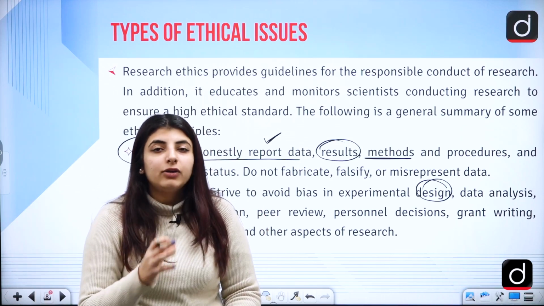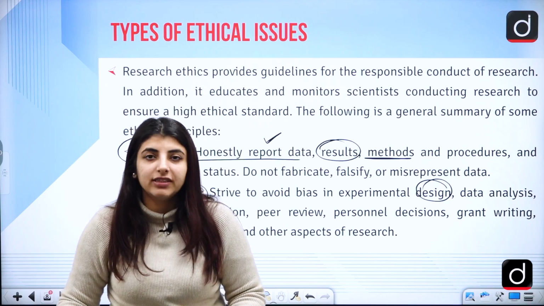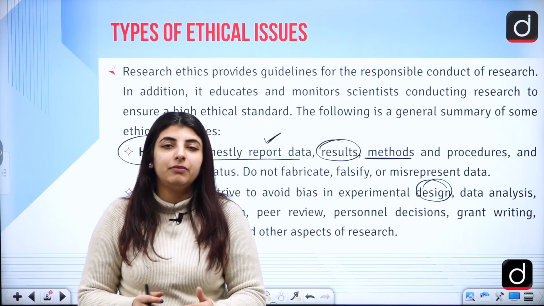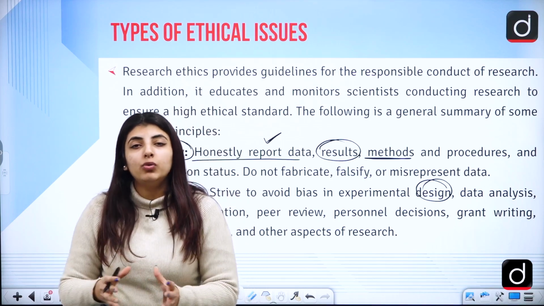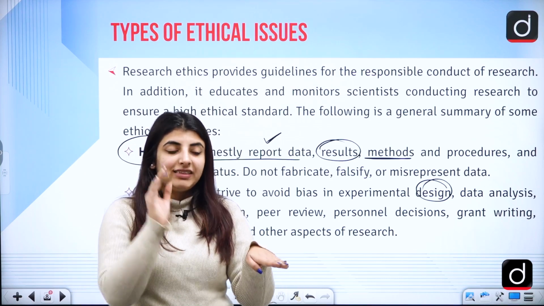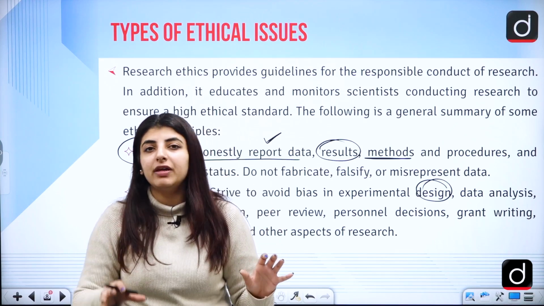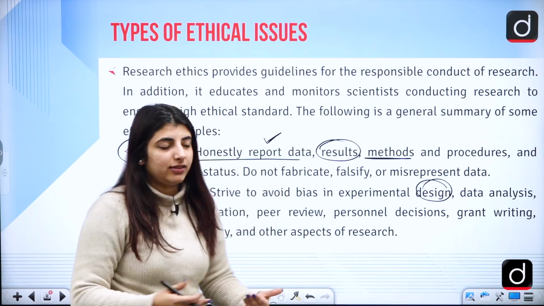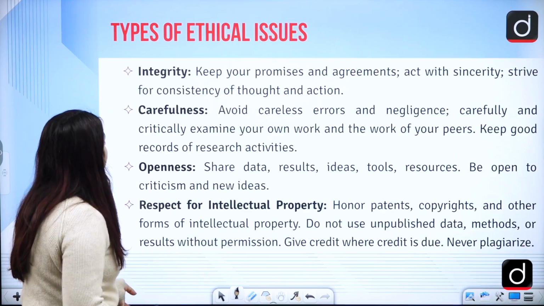So if you are doing research on animal care, or on stray dogs, let's say for instance, you should not state your own opinions. You should seek other people's opinions if you are collecting data from them, and you should not always cite people whose opinions or beliefs match your own. You should be unbiased. You should see how many people are willing to help the stray dogs, how many are not, how many do not even like stray dogs, etc. So you should not let your personal beliefs overshadow the research that you are doing.